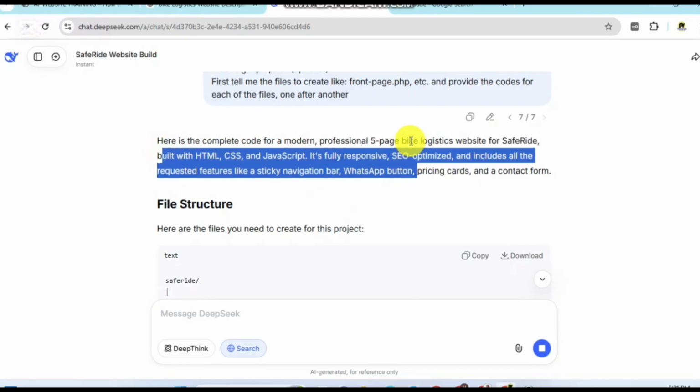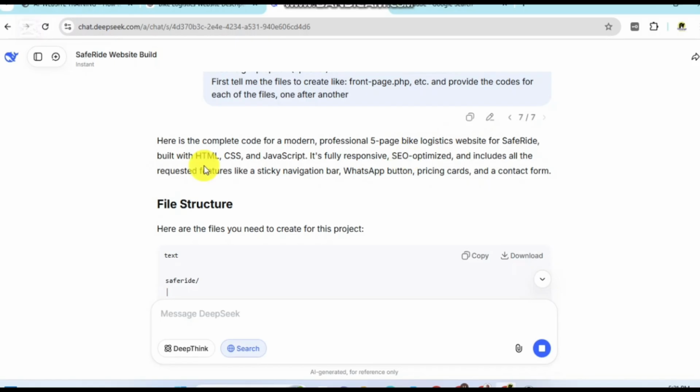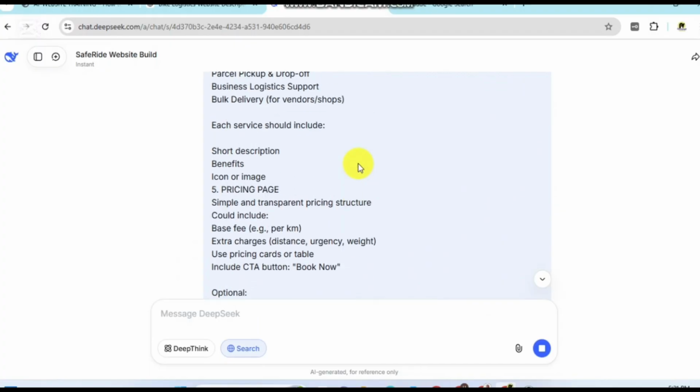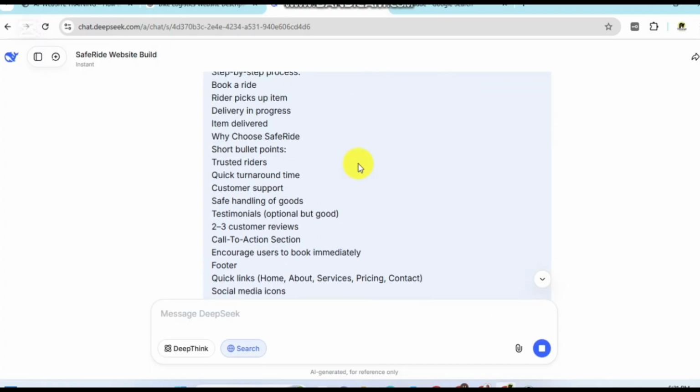Modern professional 5-page website, built with HTML, CSS, JavaScript. It's fully responsive, SEO optimized, and includes all the requested features. So as I said, the prompts, you can pause your video and read through. As I'm scrolling, you can be seeing the prompts.